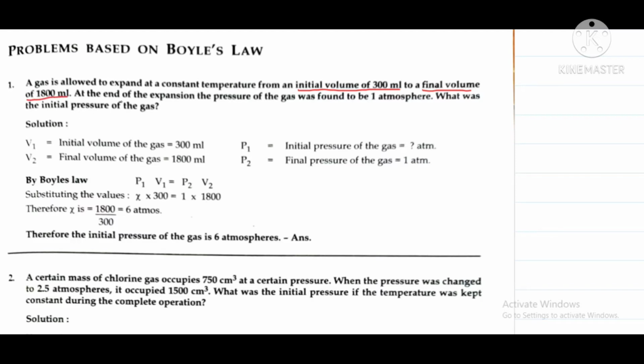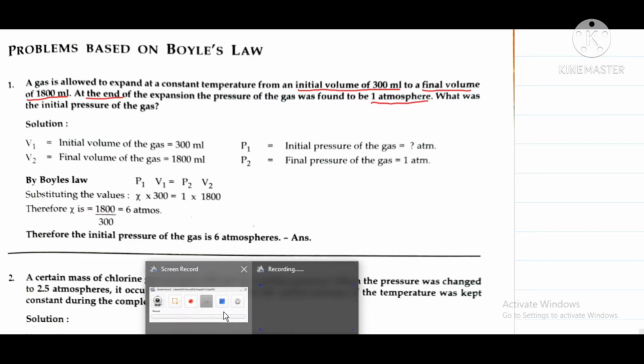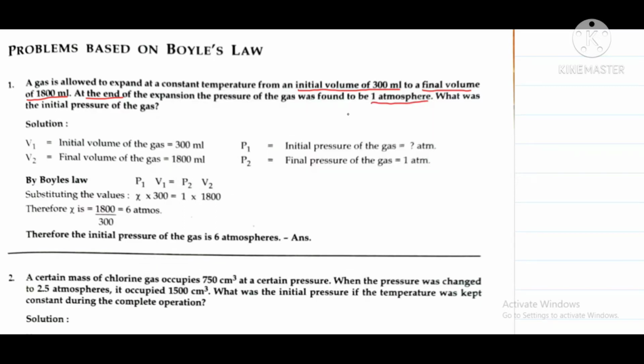At the end of the expansion, the pressure of the gas was found to be 1 atmosphere. Remember that it is at the end. Now we have to find the initial pressure of the gas.